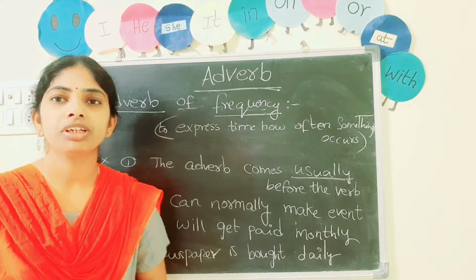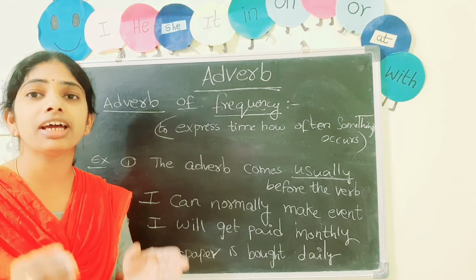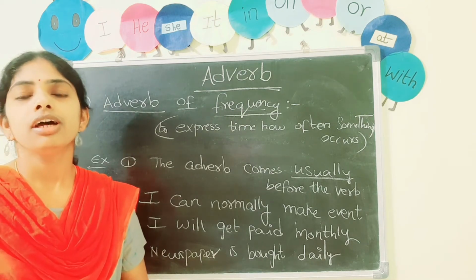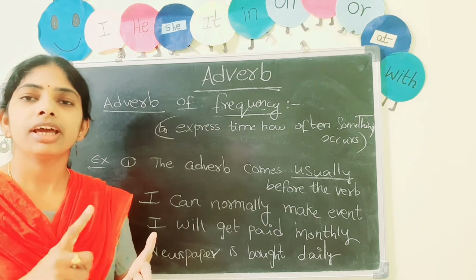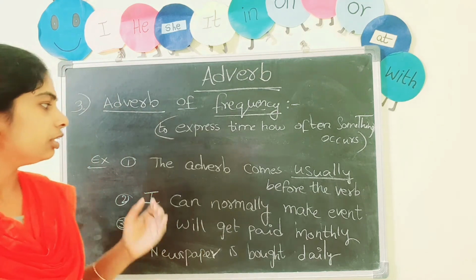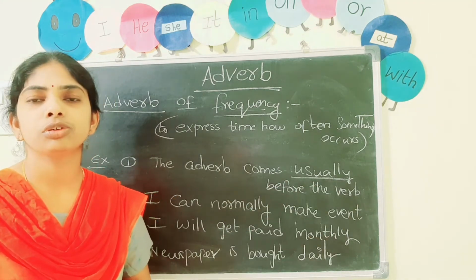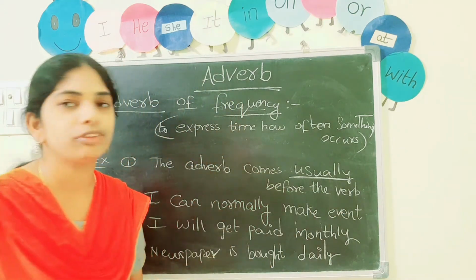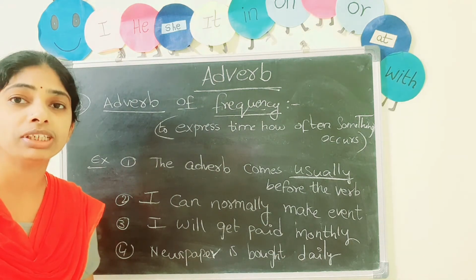So coming to the next one, adverb of frequency. It is used to express how often something occurs. Normally, always, monthly, daily. These are a few examples of adverbs of frequency. Here, the adverb comes usually before the verb. So, what is an adverb in the sentence? Usually. This is an adverb. How often something occurs, that is called adverb of frequency.